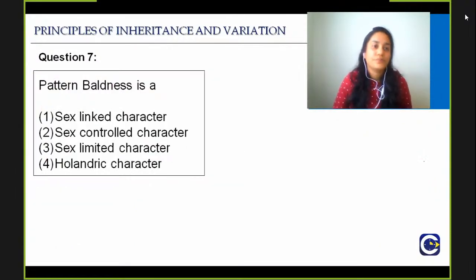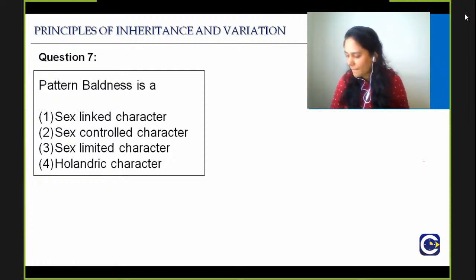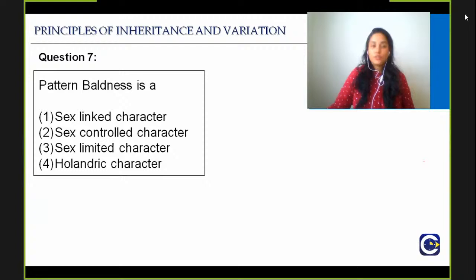Question number 7. Pattern baldness is a sex-linked character, sex-controlled character, sex-limited character, or holandric character. So what is the right answer here? This is one of the easiest questions that they can ask you, and they will ask you, because here it's very confusing: sex-linked, sex-controlled, sex-limited, holandric. But you have definitely studied this. So tell me what is the right answer for question number 7.